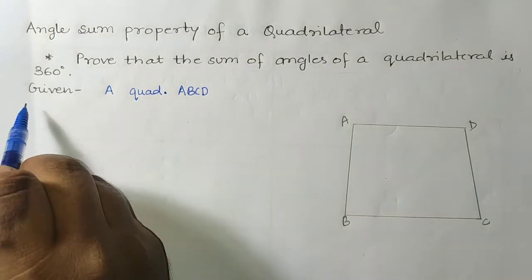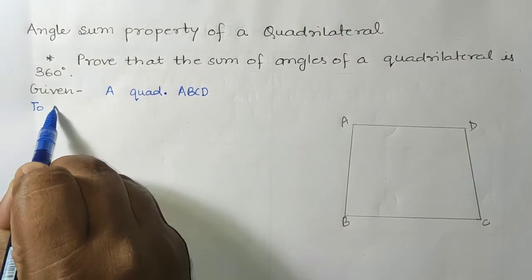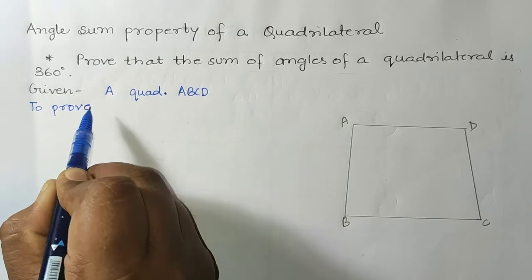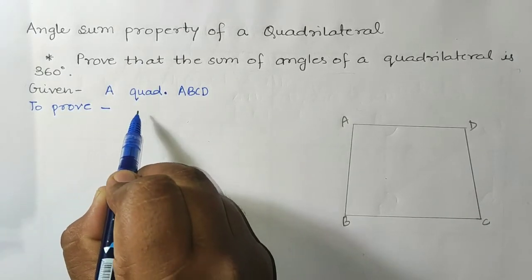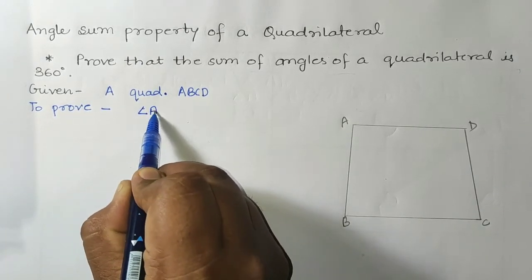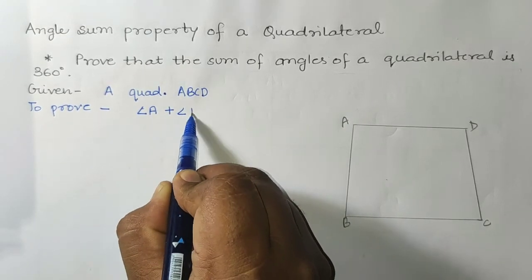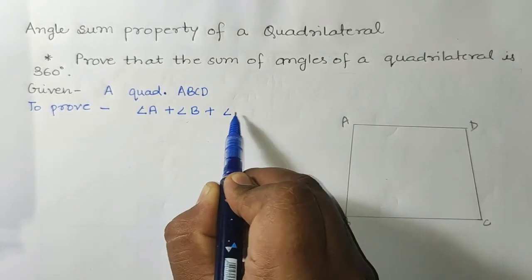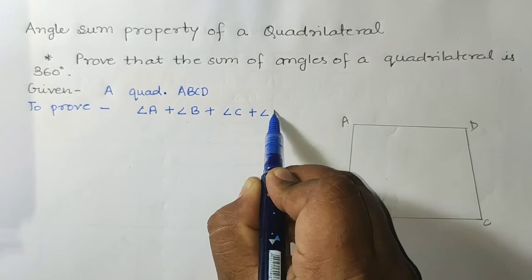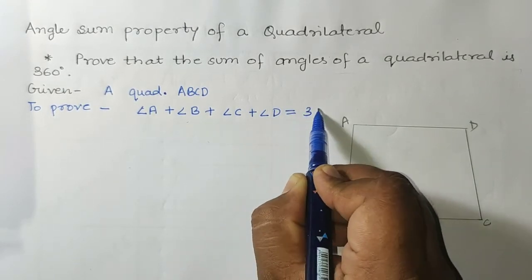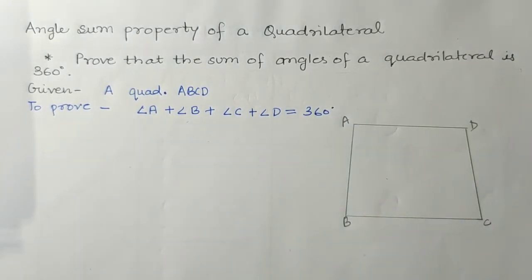And what is to prove? We have to prove that the sum of all angles, meaning angle A plus angle B plus angle C plus angle D, is equal to 360 degrees.